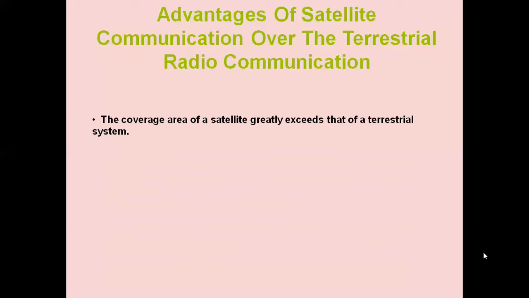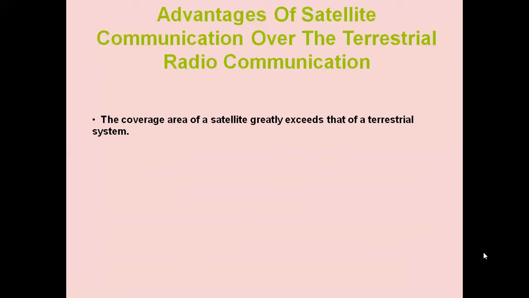So why do we go for satellite communication over the other terrestrial radio communication which we have discussed earlier? There are so many advantages of going for satellite communication. The coverage area of a satellite greatly exceeds that of a terrestrial system.